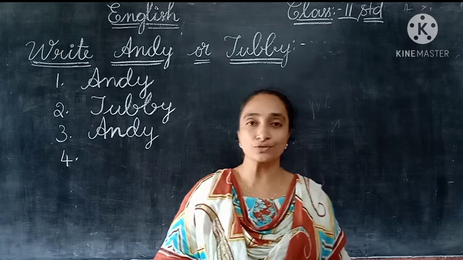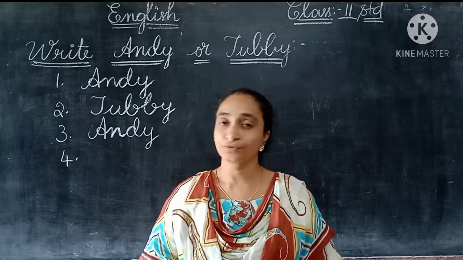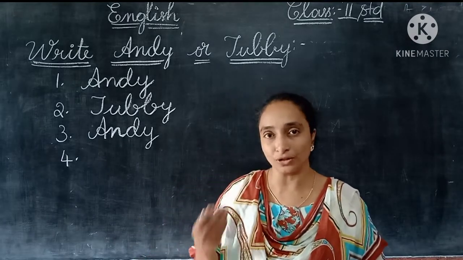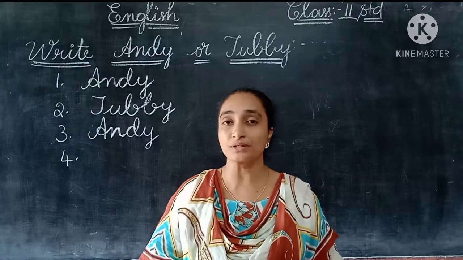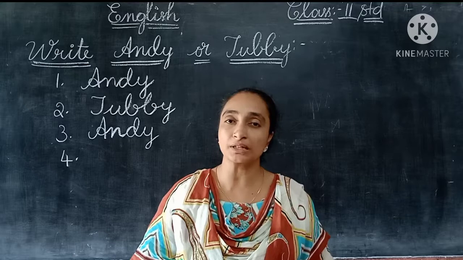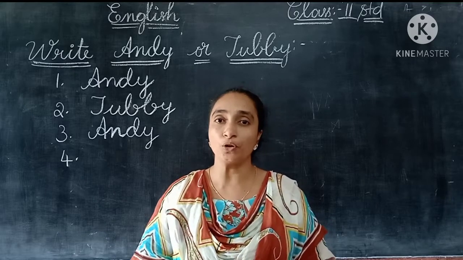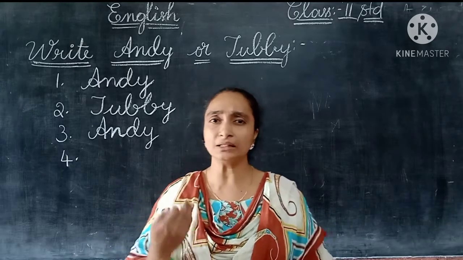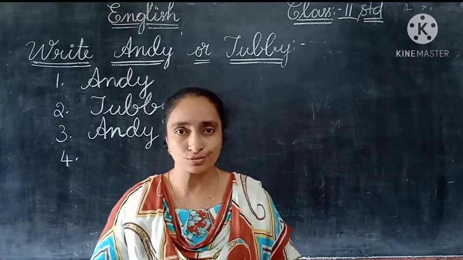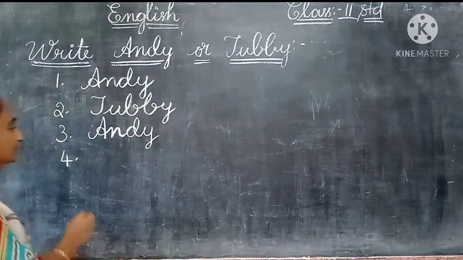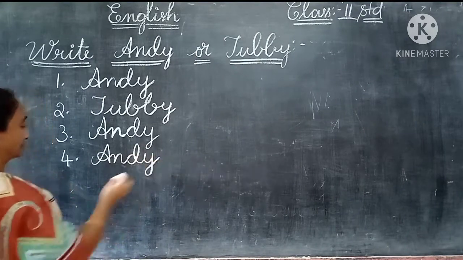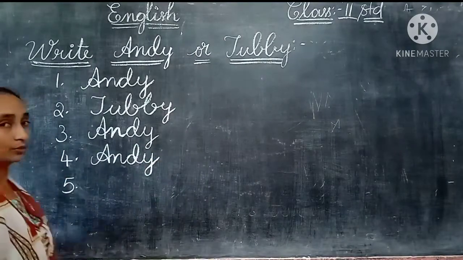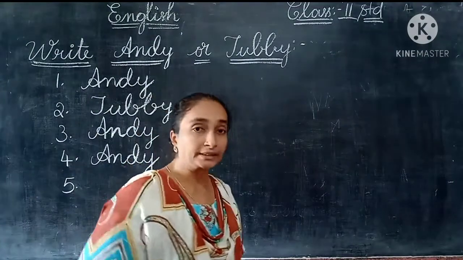So did the father always shout at Tubby? No. He used to say many times, to repeat that it is very important to sleep and rest. Go to sleep, go to sleep. You have to go to bed early. Like Andy's parents used to say. So here we can write Andy, not Tubby.